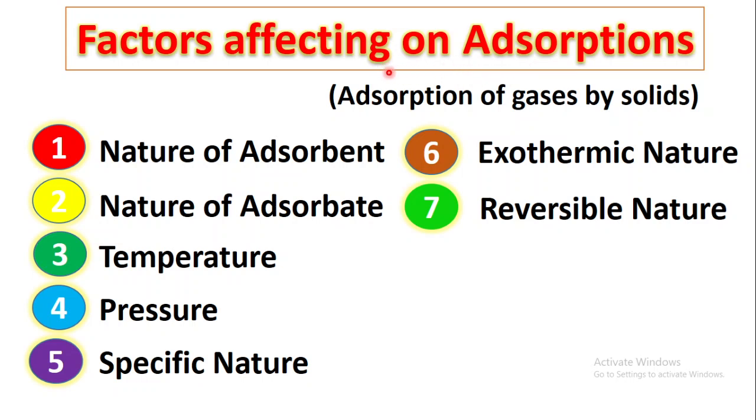There are a total of 7 factors which affect the adsorption of gases on the adsorbents. Here the adsorbent is a solid. The first factor is nature of adsorbent. Adsorbent is a surface of a substance over which adsorption takes place. Second is nature of adsorbate. Adsorbate is a substance which accumulates over the surface of another substance. The third factor is temperature, then pressure, specific nature, exothermic nature, and reversible nature. So let us discuss each factor in detail.